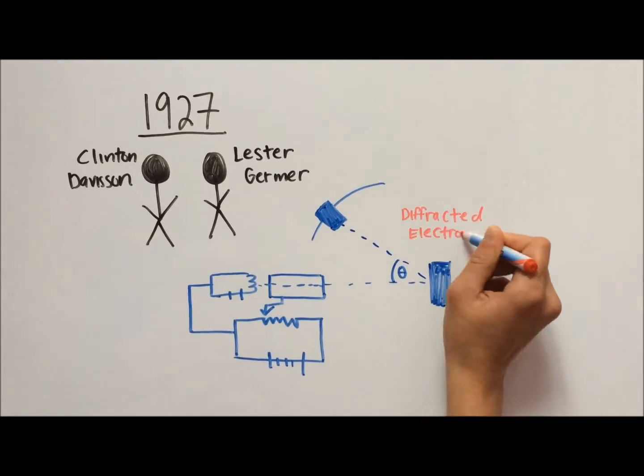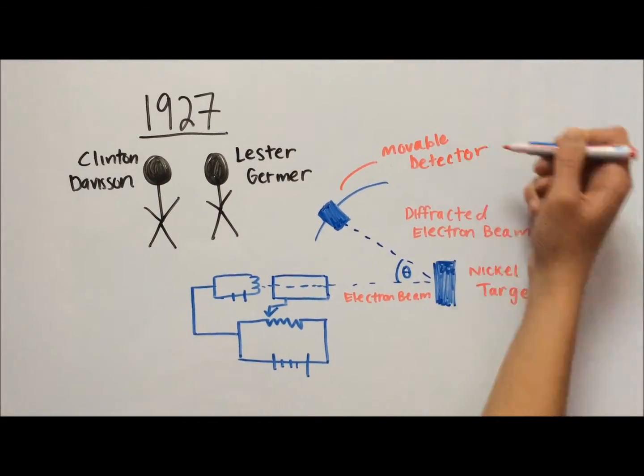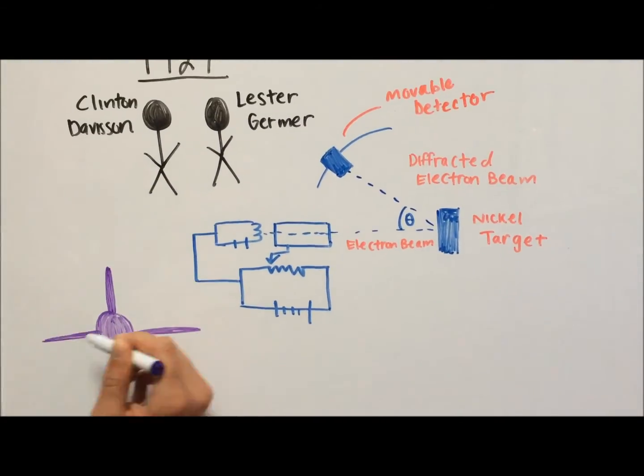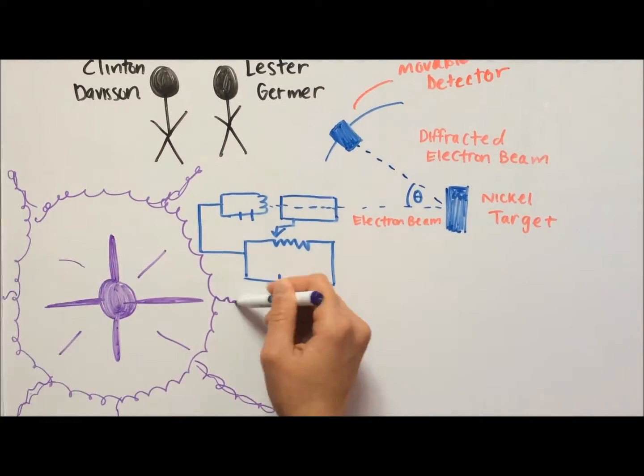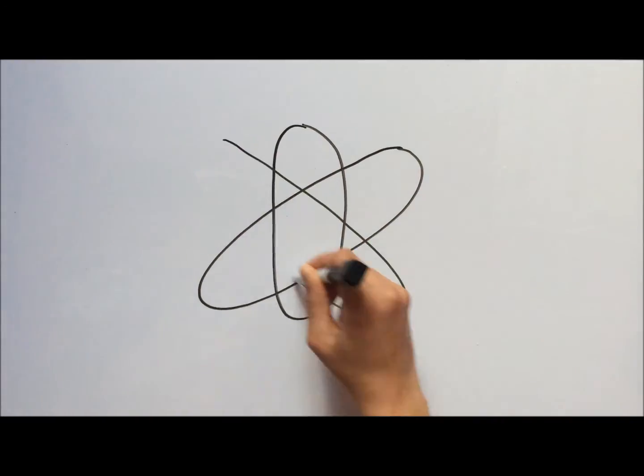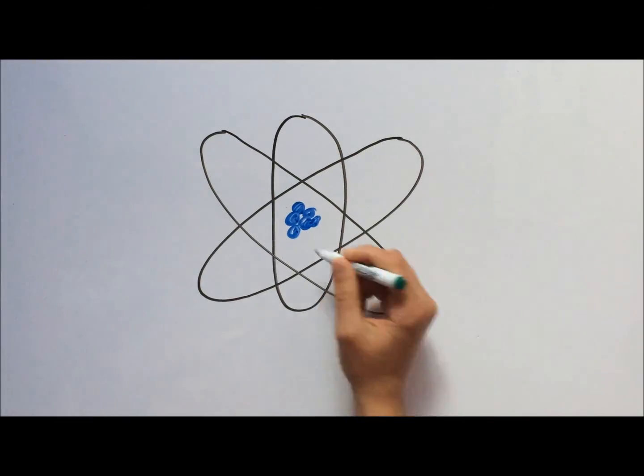The diffraction pattern was the same as X-rays, demonstrating the wave nature of matter and its relation to the momentum of electrons. De Broglie's hypothesis further led to the development of quantum mechanics.